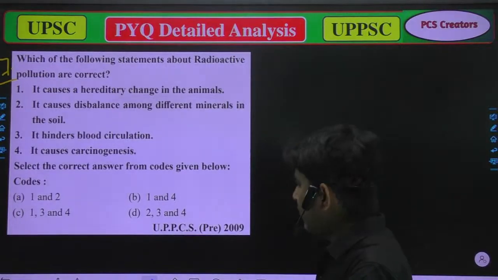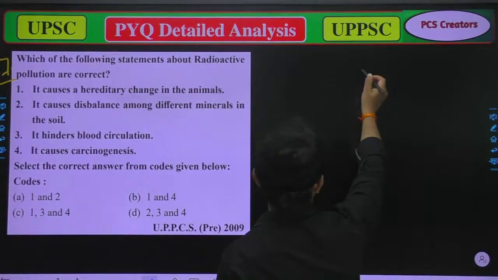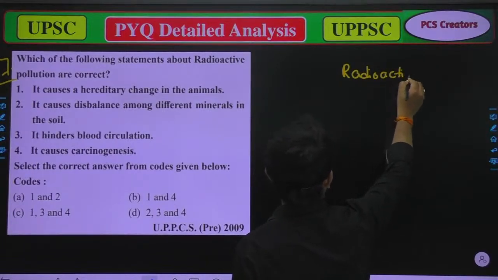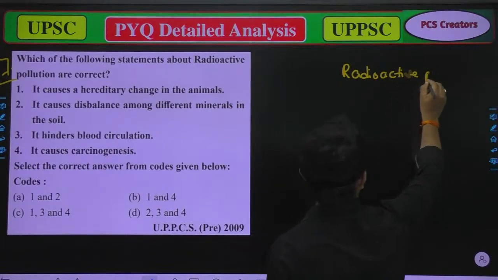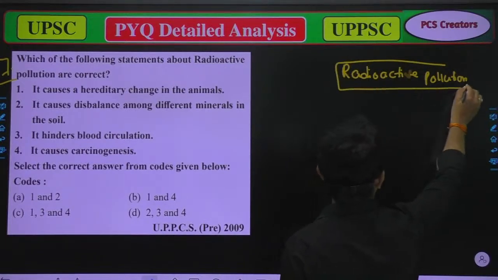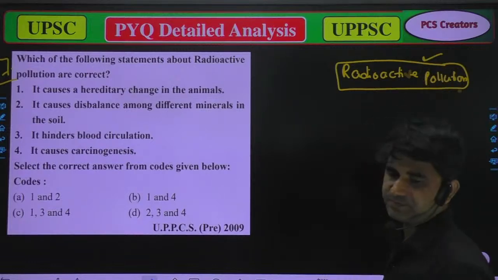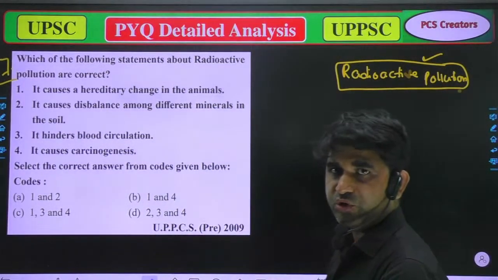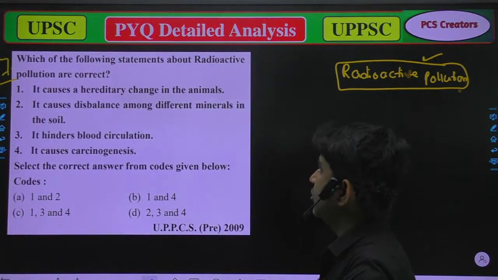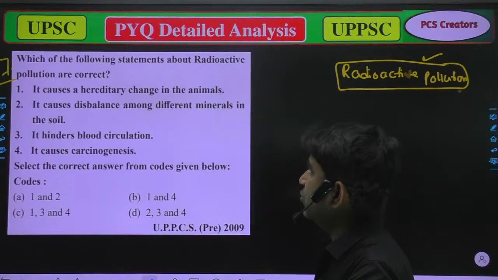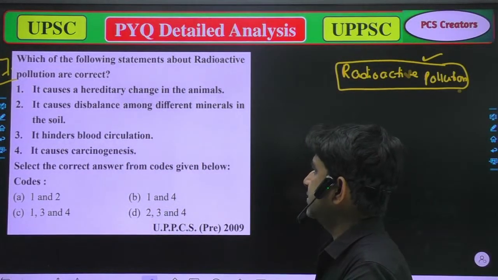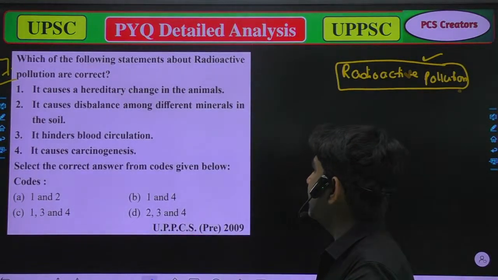So the first thing is, what is radioactive pollution? Which of the following statements about radioactive pollution are correct? First, it causes hereditary change in the animal. Okay, it should be correct. Second, it causes disbalance among different minerals in the soil.